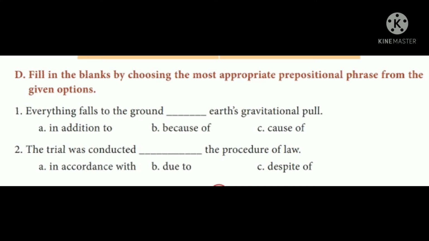First one, everything falls to the ground dash Earth's gravitational pull. So, here because of is the correct answer. Everything falls to the ground because of Earth's gravitational pull. So, you can mark the answers there. Second sentence, the trial was conducted dash the procedure of law. Three options are there. In accordance with, second one is due to, third one is despite of. So, here the correct prepositional phrase is in accordance with. That is, the trial was conducted in accordance with the procedure of law.